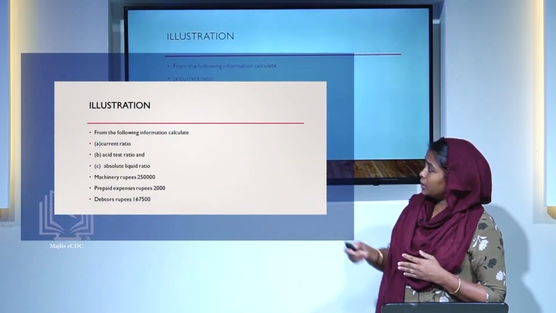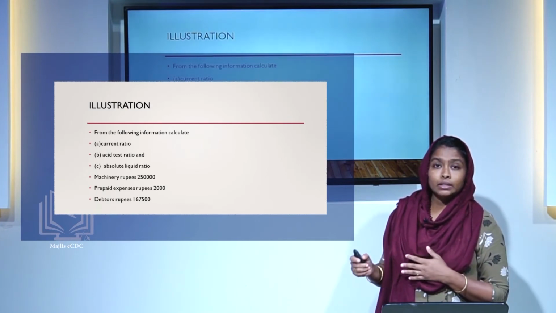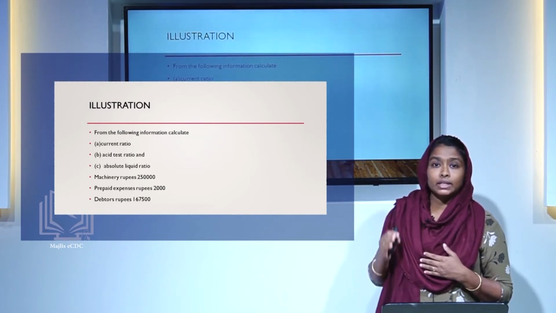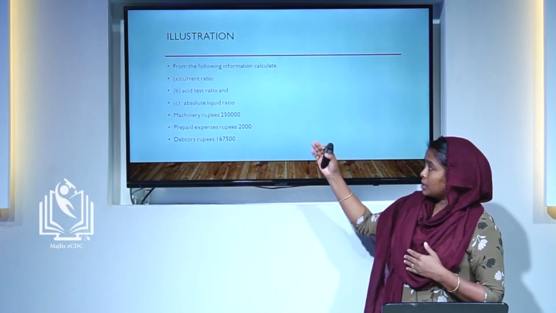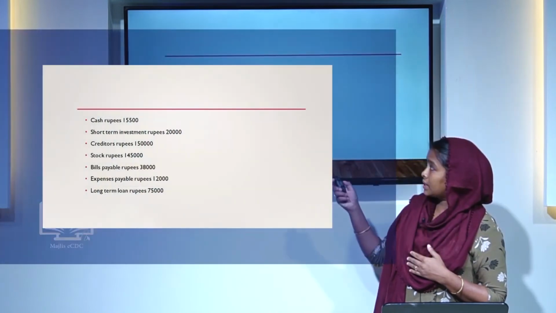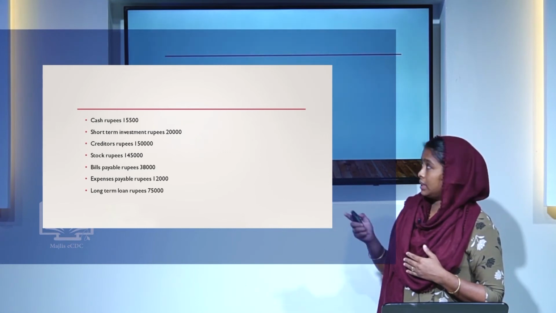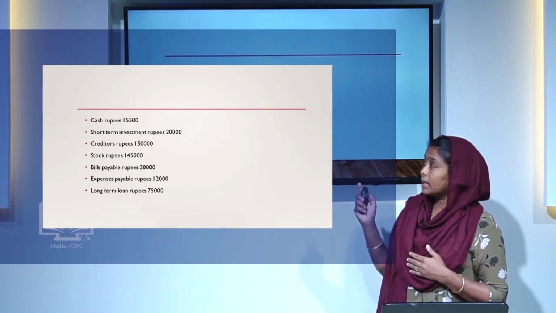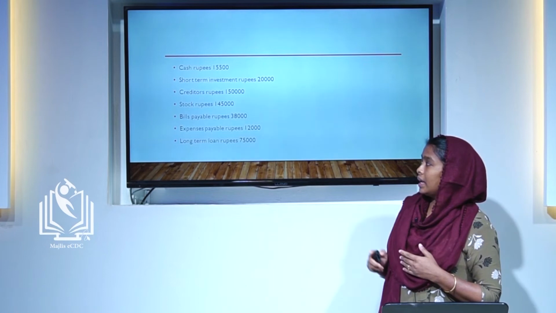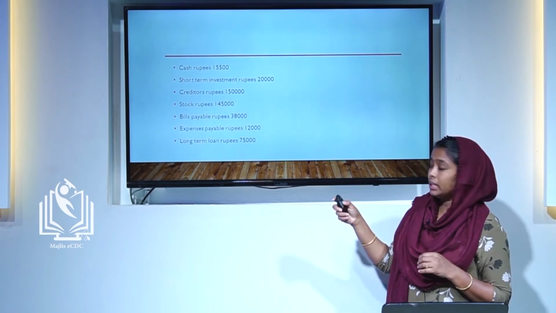Then we go to the question: what is machinery? Is it a current asset? No, it is a long term asset. Machinery is purchased for long term purpose, that is, machinery is a fixed asset, not a current asset. Prepaid expense is a current asset and debtors are also current assets. Cash and short term investment are also current assets. Creditors are a current liability. Stock is a current asset, bills payable is a current liability, expense payable is a current liability, and long term loan is a long term liability, not a current liability.